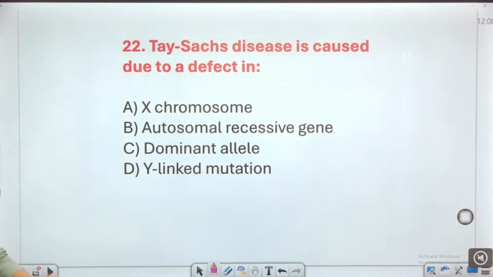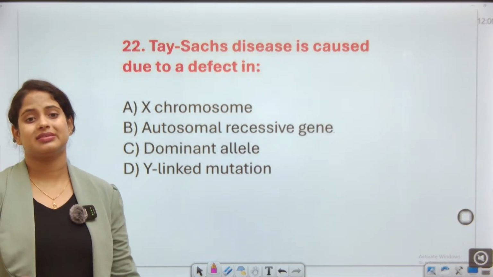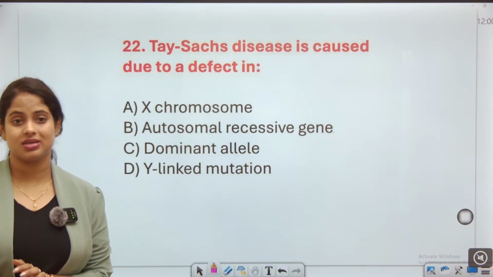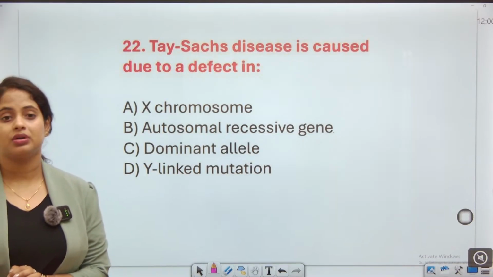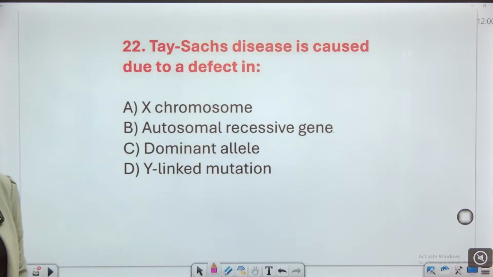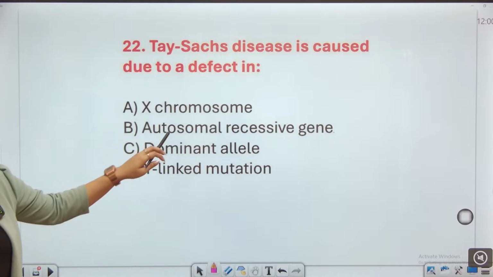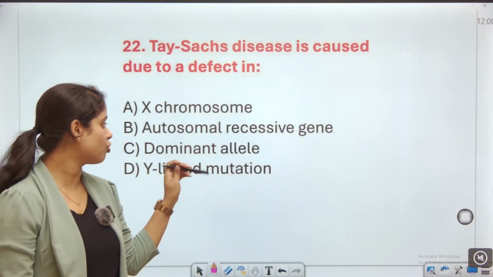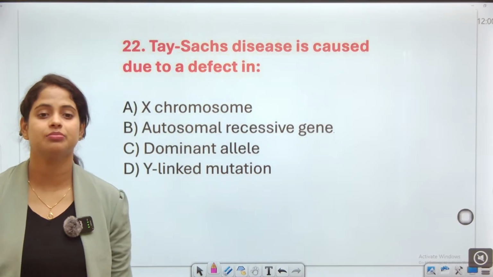Next, Tay-Sachs disease is caused due to a defect in what? Tell me the right answer in the comment section. The X chromosomes, the autosomal recessive gene, the dominant allele, or the Y-linked mutation.